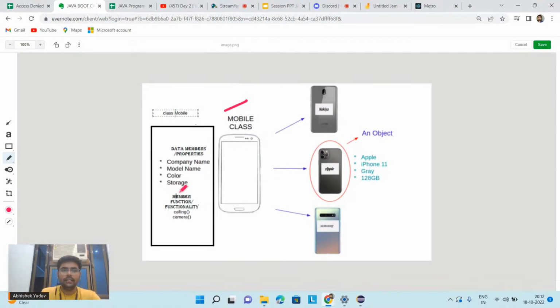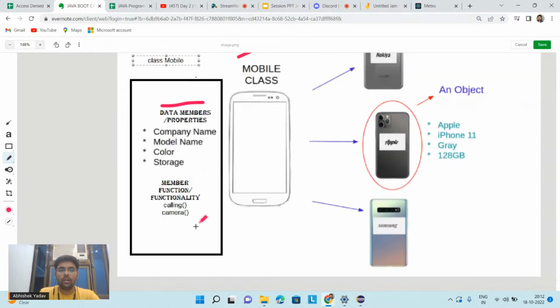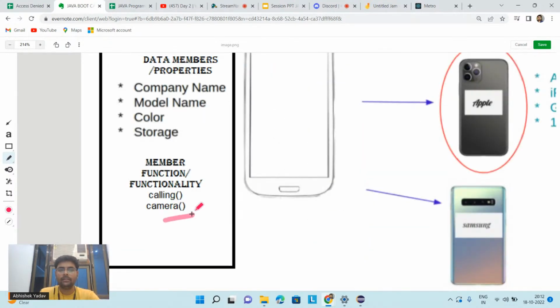Here you can see the properties, or data members: the company name, brand name of the mobile, model name, color, storage. These are the properties of the mobile class. Similarly, we have a calling feature and a camera functionality. These are the functionality, or member functions.